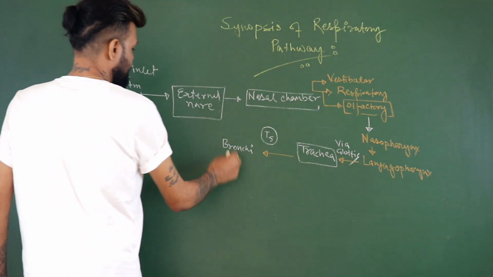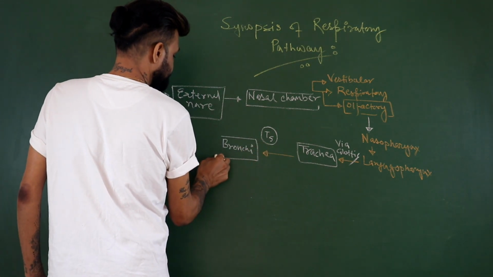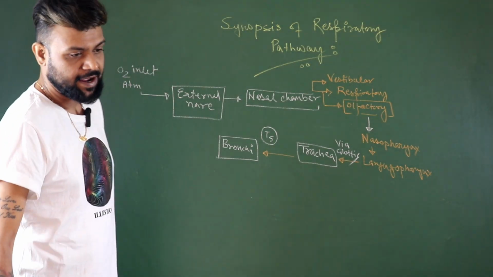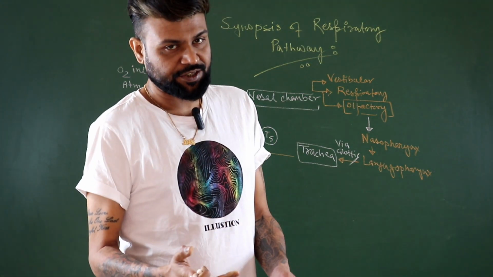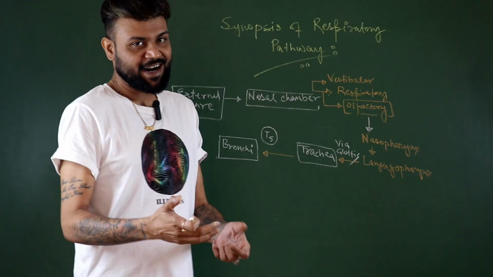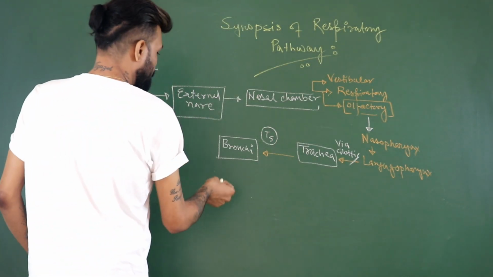The bronchi, and these bronchi are again divided into 3 parts: primary, secondary, and tertiary. So where will it go?